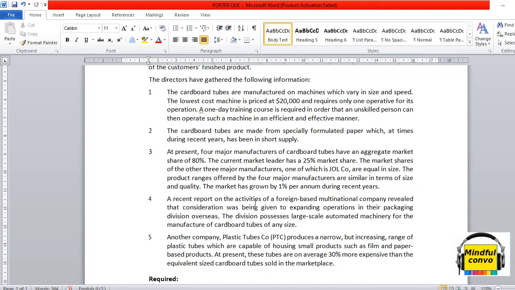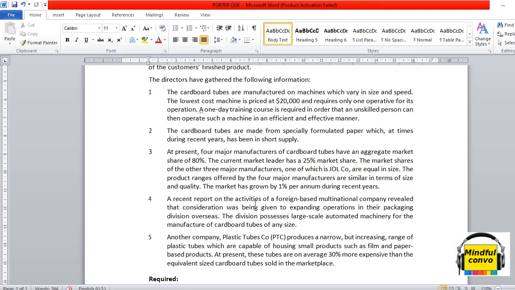So from this point, we can conclude that the threat of new entrants is huge, because there are 2 points. First is the lowest cost of machine. So the machine cost is not that high, and also the training course is of just one day, and the unskilled person will be a pro in operating that machinery even in an efficient and effective manner. So we can conclude that the threat of new entrants is high.